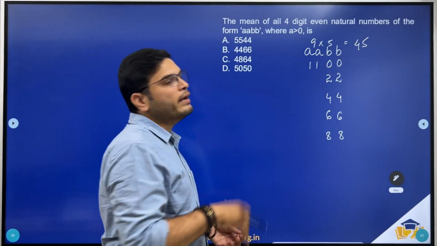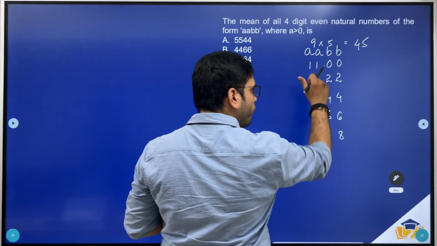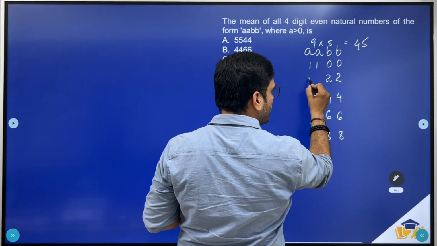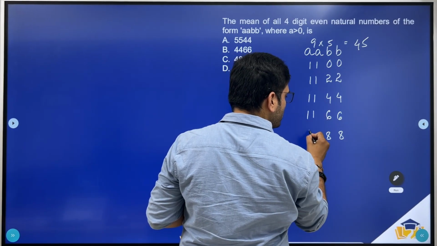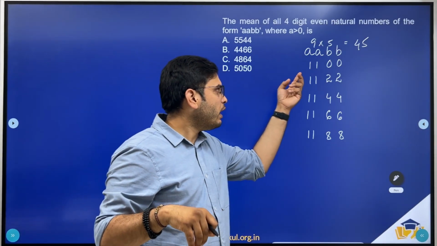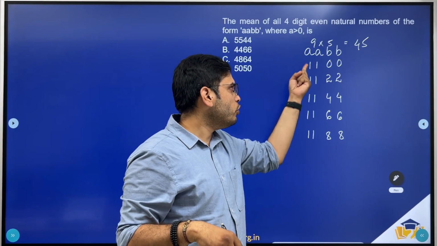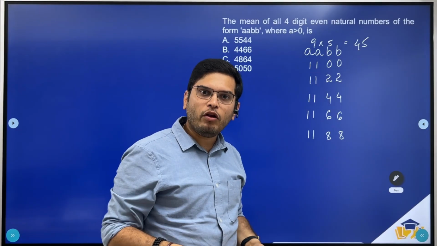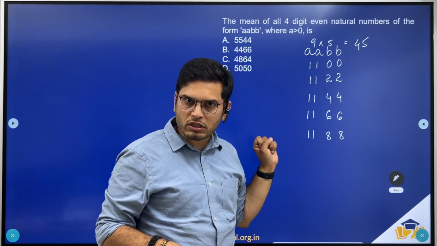Now let's find the sum of all the numbers of that kind, right? Now if you have 1 and 1 here, so that would be 1100, 1122, 1144, 1166, 1188. Now I want you guys to understand for how many times you have 1100. So the value of A being 1, you have 1 and 1, but the actual value of that is 1100, because 1 is in hundreds place and 1 is in thousands place, right?